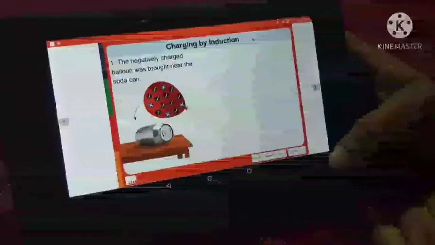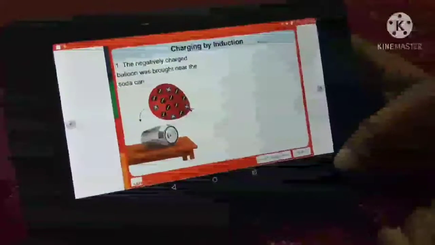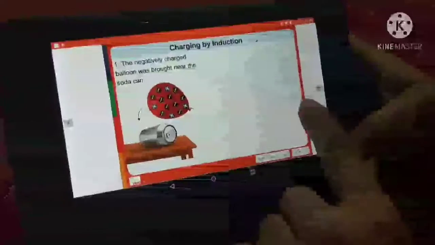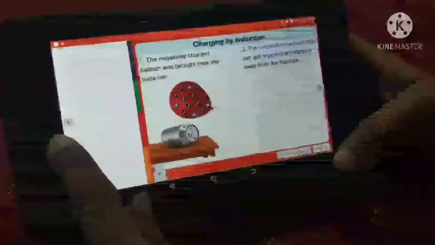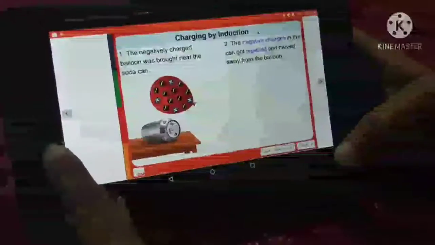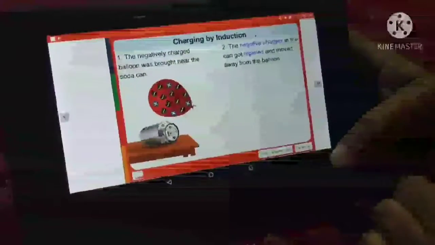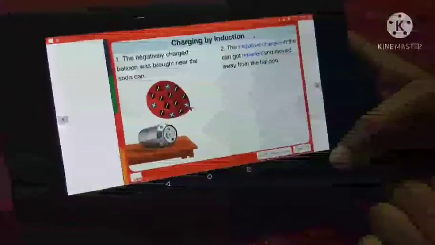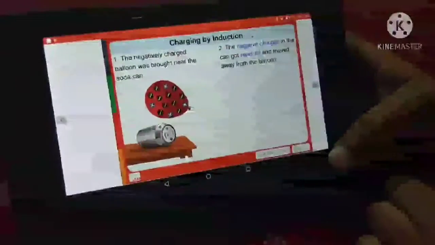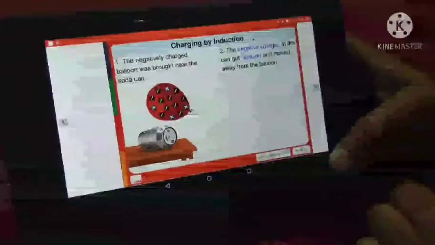Charging by induction. The negatively charged balloon was brought near the soda can and the soda can got opposite charge on it just by bringing the charged balloon near it. Right? So, charging by induction.